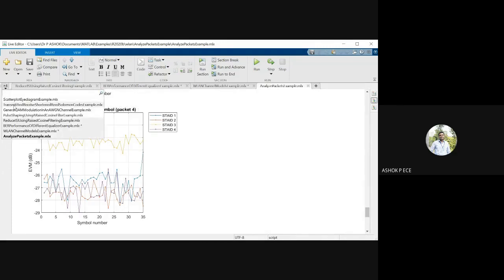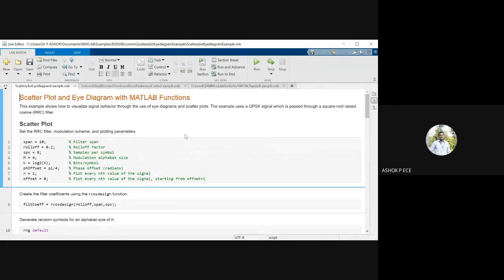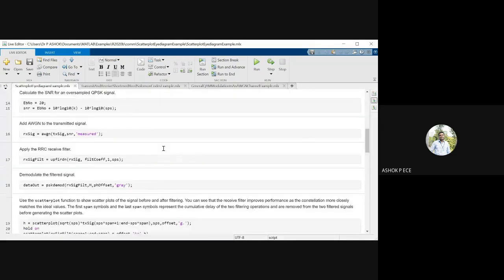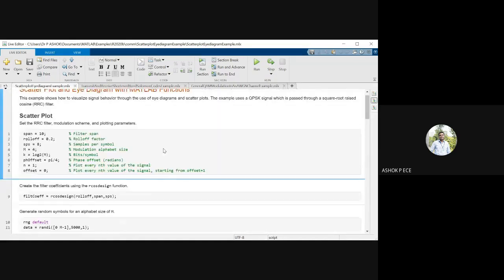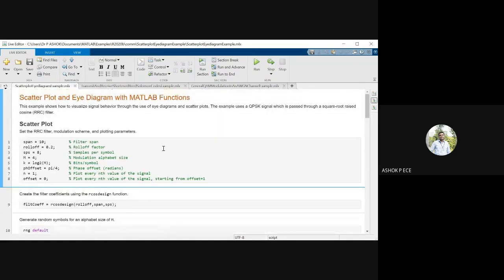Next, yesterday in the last class, while we were seeing about the applications of DSP, we were seeing about the eye diagram, right? So I just want to give you some more details about the eye diagram. We are going to see one module where you can see the eye diagram in a very clear way.